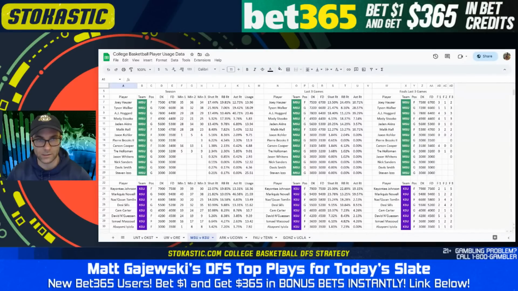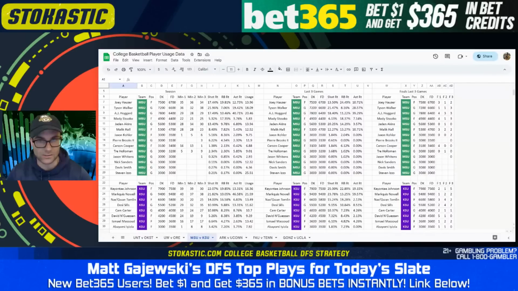Tyson Walker, he's a little bit cheaper, but he's going to be a bit shot dependent for you. Does have 21.5% shot rate and a 28.5% assist rate, but Hauser is far more likely to reach a double-double than a guy like Tyson Walker. And AJ Hoggard, he's priced a little bit above Hauser. It's kind of the same thing there.